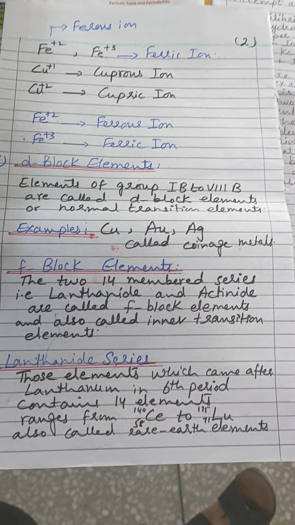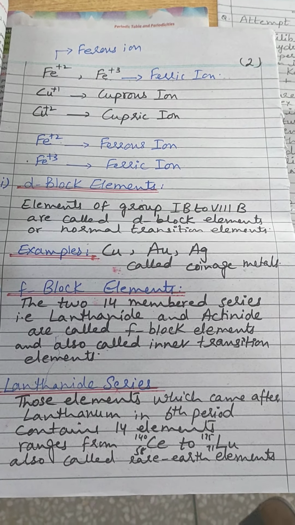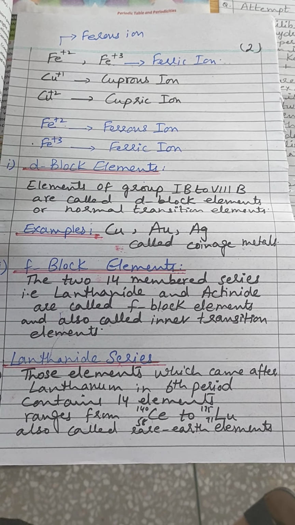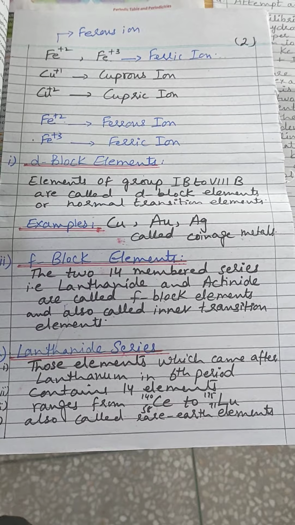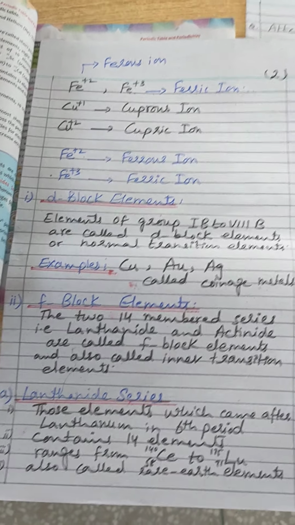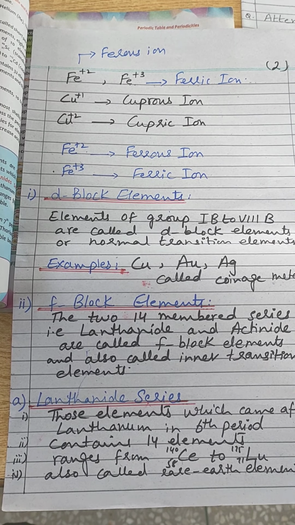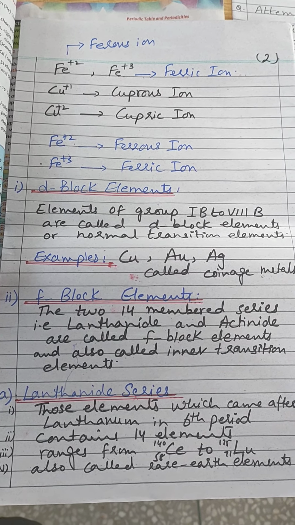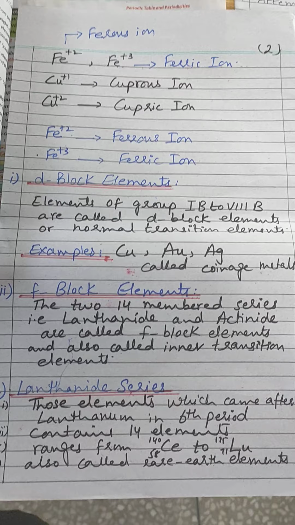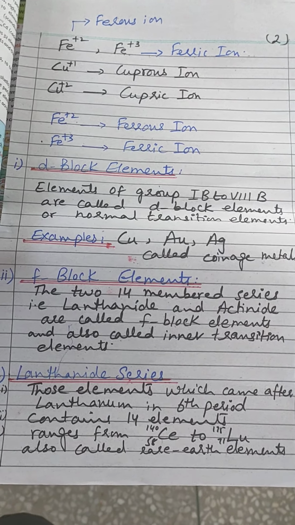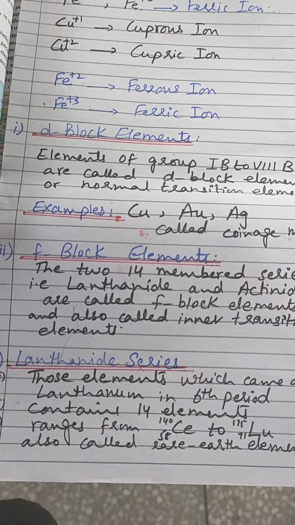coinage metals. Why are they called the coinage metals? Because in the early ages these metals were used for making coins, so that's why they are called the coinage metals. Then the F block elements, the two 14-membered series, lanthanide and actinide series, are called the F block elements and also called the inner transition elements.